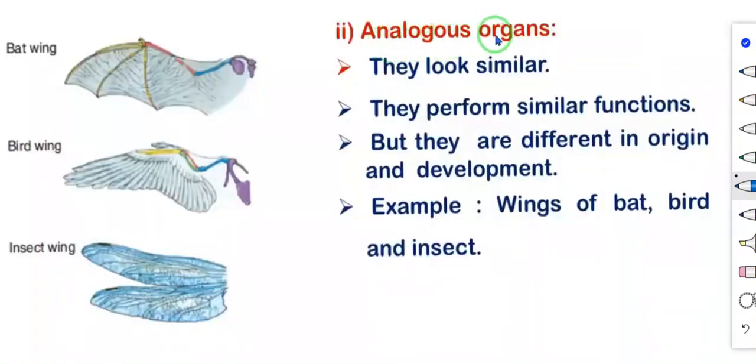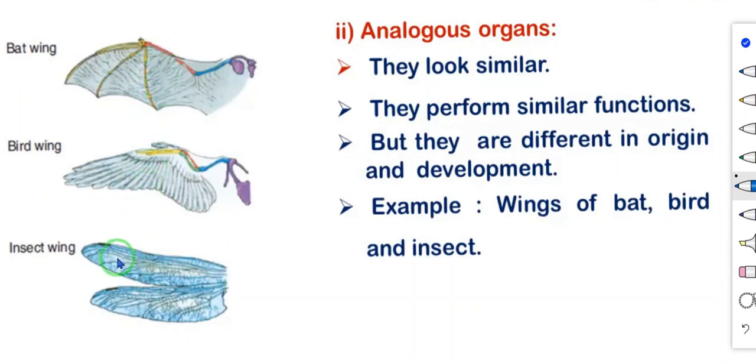Second one, analogous organs. Analogous organs look similar. They perform similar functions, the same functions, but they are different in origin and development. Example, wings of a bat, wings of a bird, and wings of an insect.